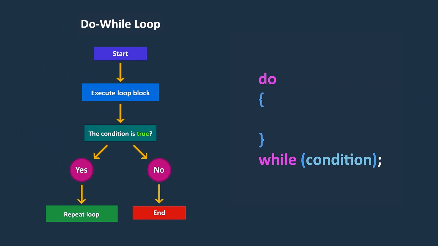Alright, now let's move on to the do-while loop. This is the syntax of the do-while loop. This loop executes the code block first and then checks the condition. This ensures that the code block will be executed at least once, even if the initial condition is false.